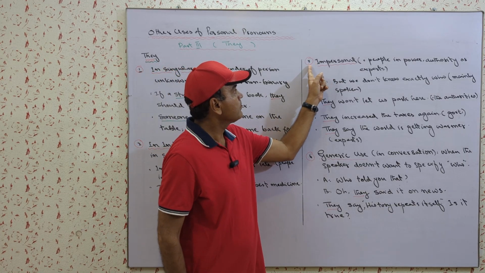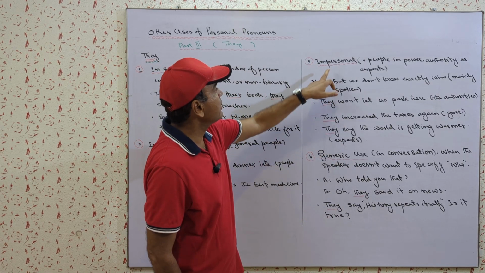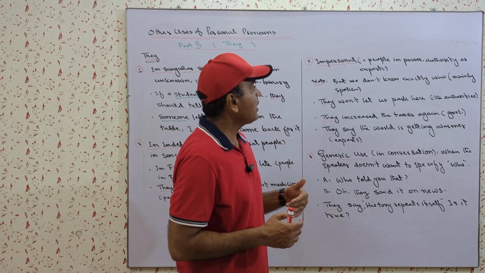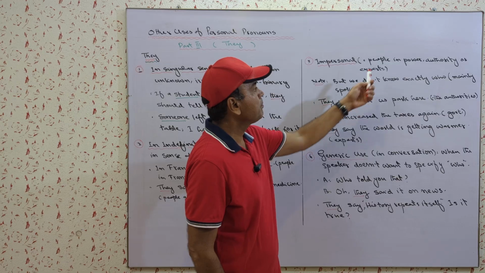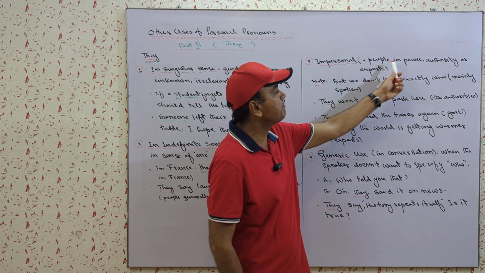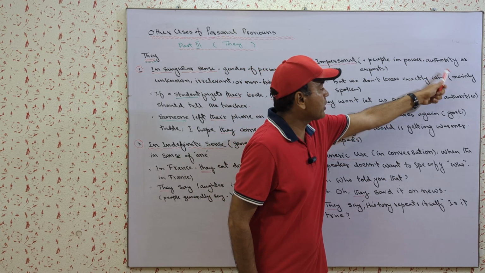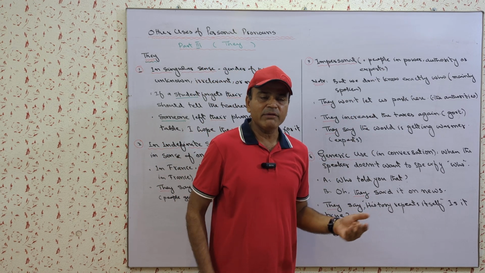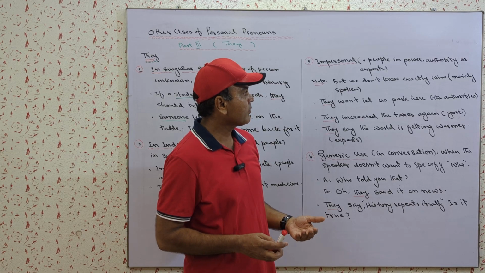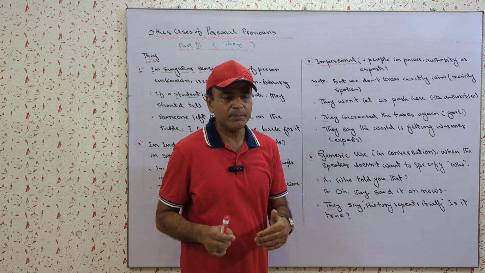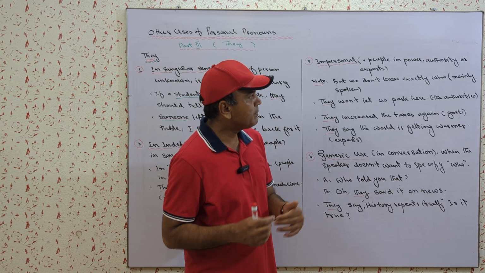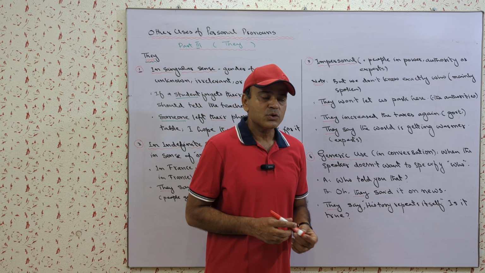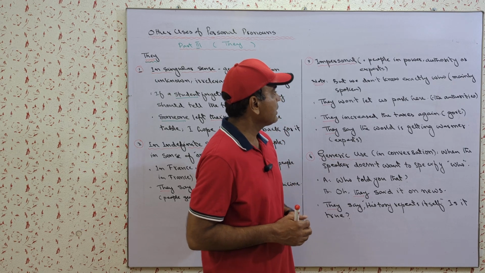Third use of they is impersonal. Impersonal use. And where does that happen? When we mean people in power, people in authority, or experts. In our everyday language, there are certain situations where we have to mention the people in power or people in authority or experts without knowing who they are. So when this is the case, we also use they.